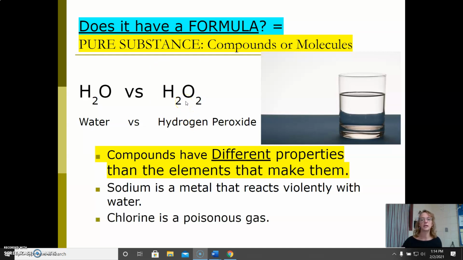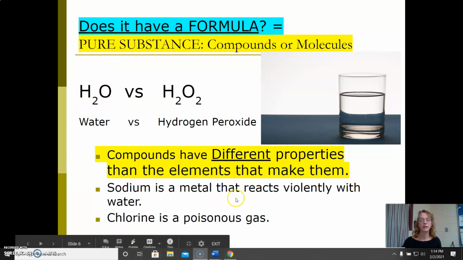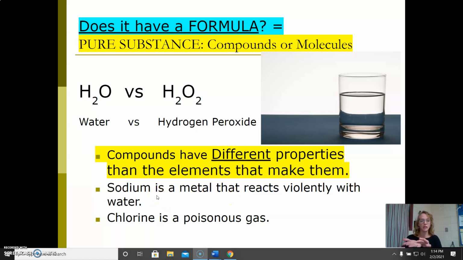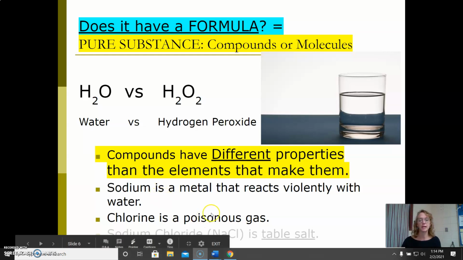Also, super interesting, once you chemically combine something, these things are different. For example, hydrogen exists as a gas at room temperature. Oxygen exists as a gas at room temperature. When you combine them, we can have water as a liquid at room temperature. Sodium is a metal that reacts violently with water. If you put a piece of sodium even in your hand, the moisture in your hand would make the sodium ignite. Chlorine, if you breathe it by itself, is a poisonous gas.